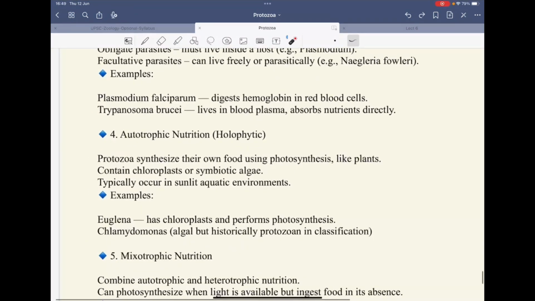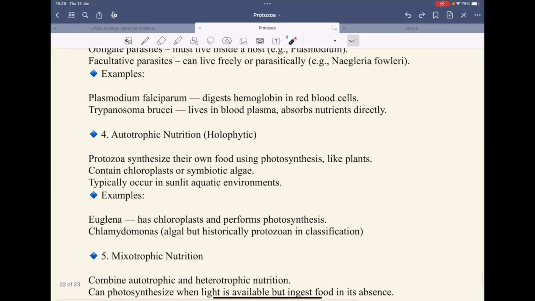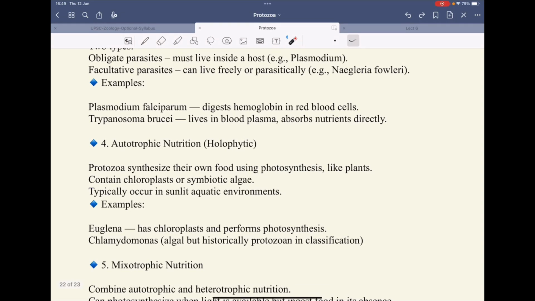Then autotrophic nutrition. Autotrophic nutrition is the nutrition performed by protozoa that are able to synthesize their own food through the process of photosynthesis, just like plants. They contain the chloroplast and symbiotic algae. They are found in sunlit aquatic environments. For example, Euglena and Chlamydomonas.